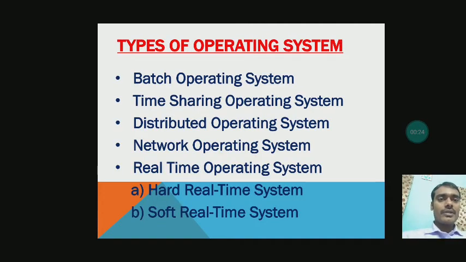So let us come to the first topic, types of operating system. We will discuss the following types of operating system which is given in your book. First is batch operating system, second one time sharing operating system, third one distributed operating system, fourth one network operating system, and fifth one real time operating system, which is further divided into two types: hard real time operating system and soft real time system.